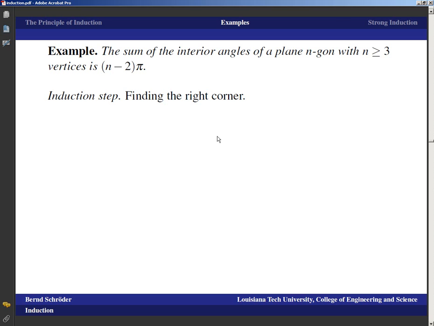First of all, we'd have to find the right corners. So an n plus 1 gon is just something that can be highly irregular and can do whatever it wants out here. And here's one corner. What I mean by cutting off a corner would mean to really go from this vertex to this vertex. So here are vertices a k minus 1, a k, and a k plus 1. And if I now just put a connection from here to here and throw this part away, I've cut off a corner.